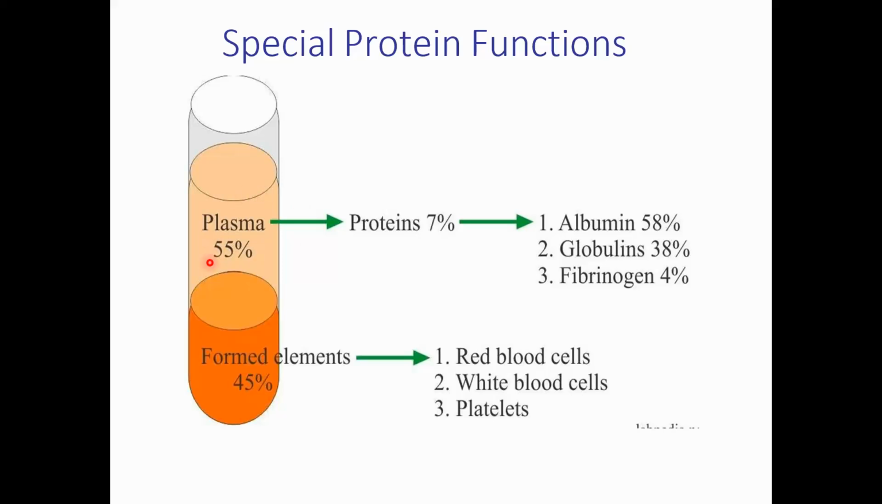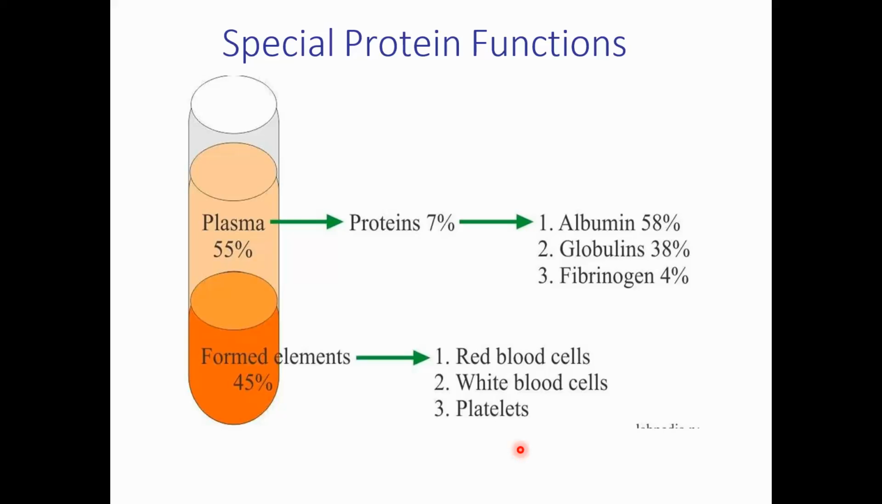In the blood, 55% is plasma, and of this, 7% of the plasma contains different types of protein. What important proteins are present in the plasma? It is albumin, globulin and fibrinogen. These are the three important proteins present in the plasma of the blood, and the rest of the blood, 45%, is the different types of blood cells: the red blood cells, the white blood cells, and the platelets.